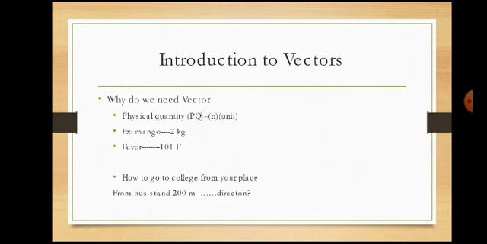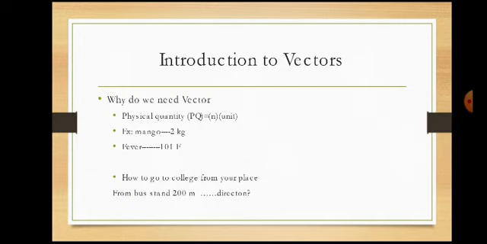So first we need to understand what is a vector, what is a scalar, and what is the difference between these two. In physics, we can classify the quantities as scalars and vectors, right? The difference is the direction associated with the physical quantity. We know the physical quantity.